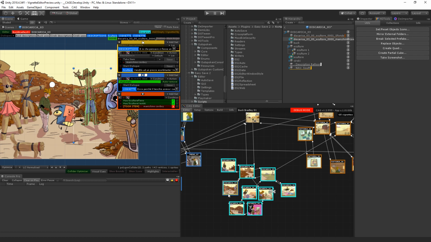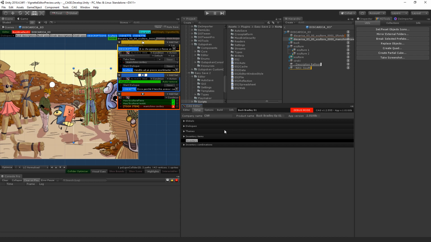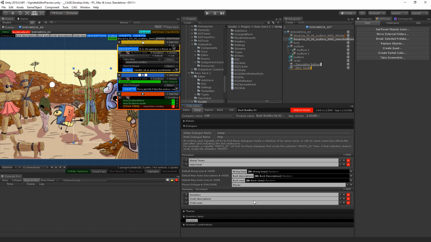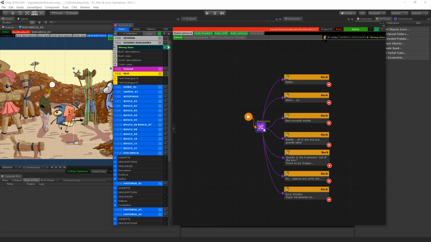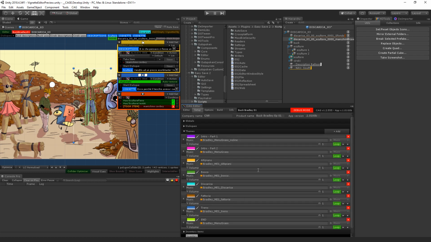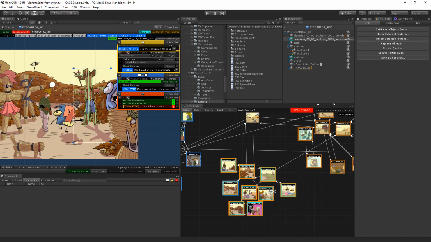Then other parts of this framework are, for example, in this setup we have global options like language, cursor, etc. We have general dialogues. For example, if we combine an inventory item with an object and there is not a specific dialogue for that thing, or it's just not allowed, instead of considering it in every case, we can just tell it to go here and randomly choose from one of these dialogues to say, okay, this can't be done. Then we have teams. Teams basically for now just allow us to group vignettes together based on a theme, and then to use a specific kind of music for them.